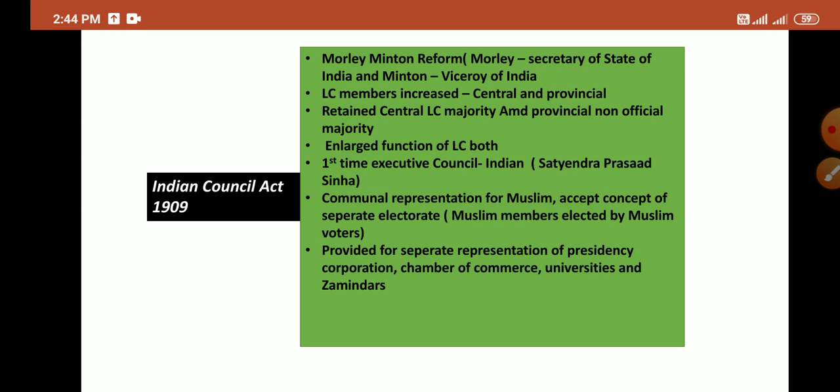In this way, we conclude the four topics: the Government of India Act 1858, and the Indian Council Acts of 1861, 1892 and 1909, that is the Morley-Minto Reform. From the Morley-Minto Reform, previous year questions have come many times in both the mains and the prelims. So this topic is very important, so please read it very carefully.